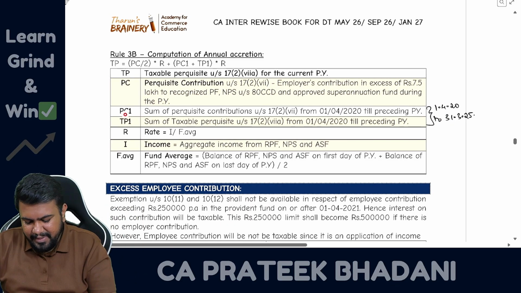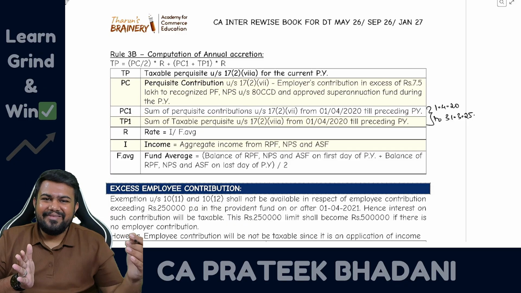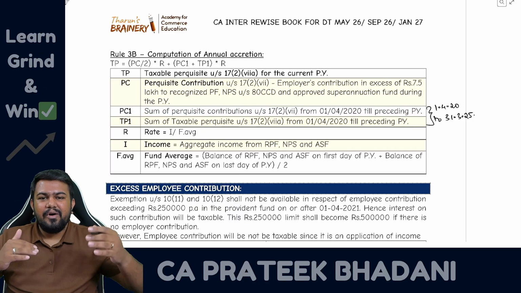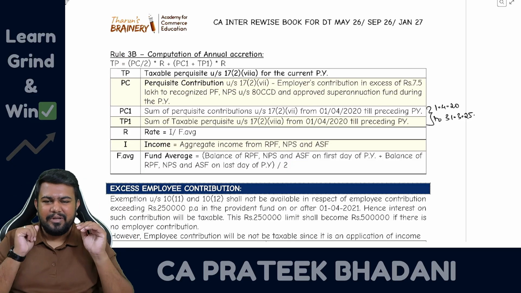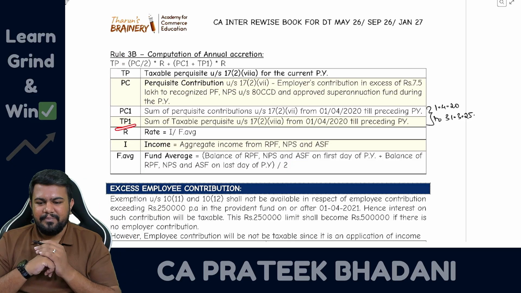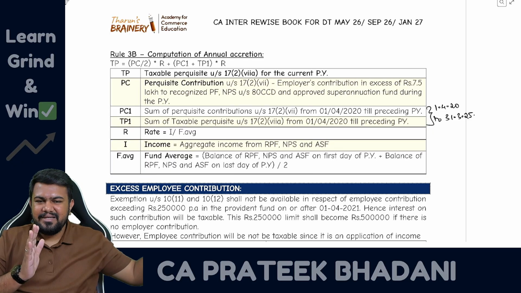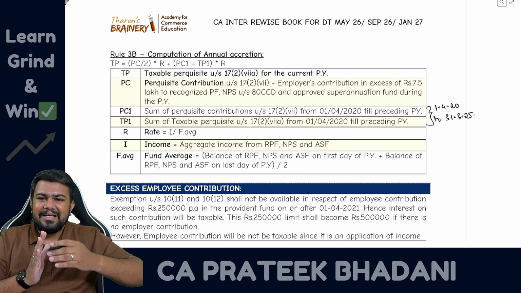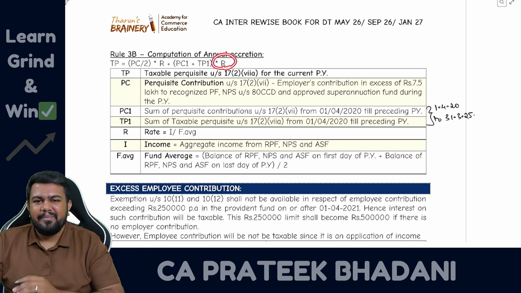That becomes PC1. Similarly, from 1/4/2020 to 31/3/2025, whatever TP you found in those years, you have to add all of them together. That is TP1. So PC1 means the sum of PC of the past years and TP1 means the sum of the taxable perquisite of the past years. And here also you have to multiply by R.